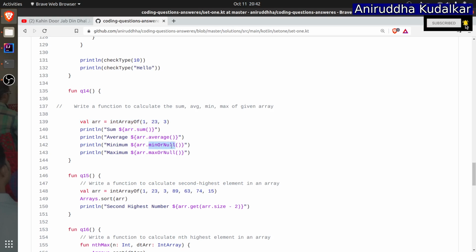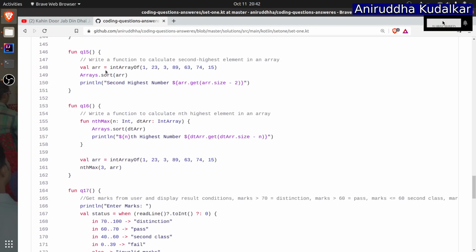Either min or null, either max or null. So the intention of this question is to tell you there are some functions on the array which perform the operations and you don't need to write the code. That is easy.